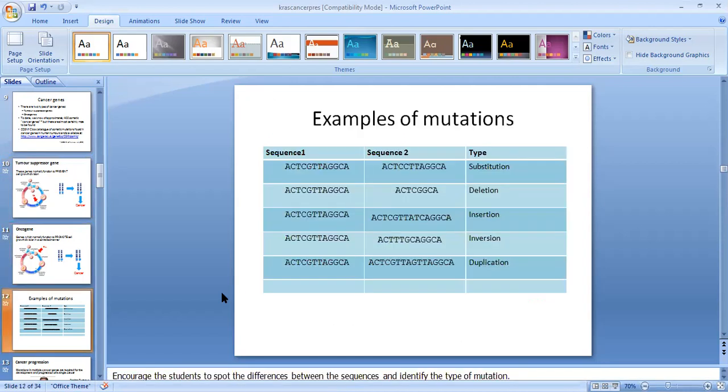Example of mutation from sequence 1 to sequence 2. Here it is showing that between sequence 1 and sequence 2 the type is a substitution, which is one kind of mutation. For example, the second sequence belongs to a deletion, the third one is an insertion, and the fourth is an inversion and duplication.